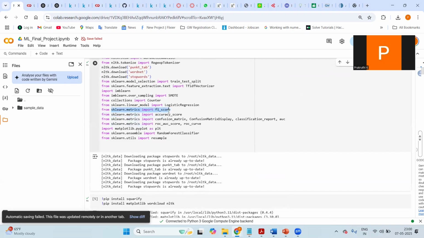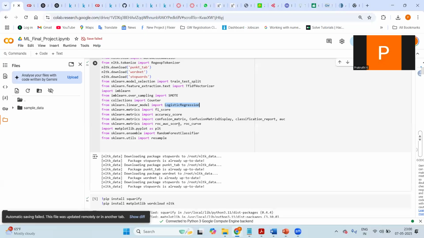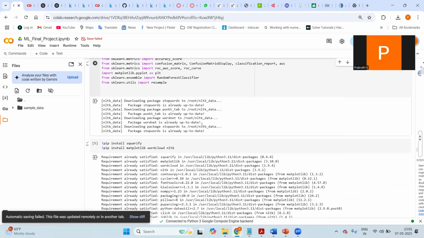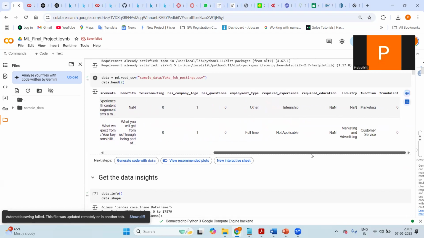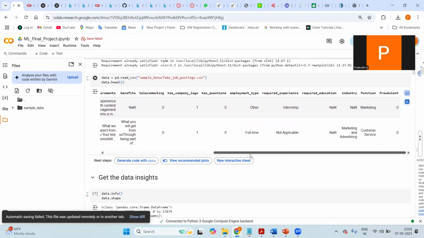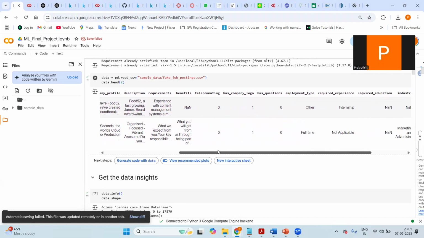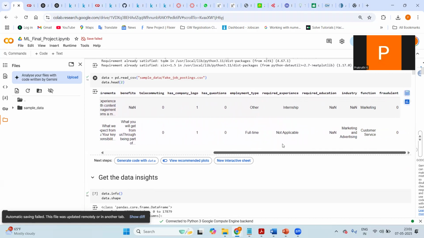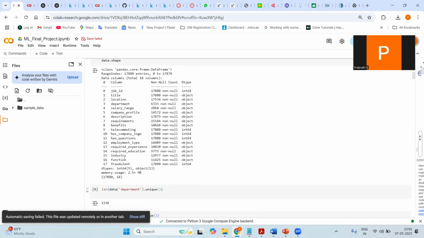We are mostly using the scikit-learn package to import all the machine learning algorithms as well as the evaluation metrics. And here is the dataset view without pre-processing, where we can see the title, location, department, salary range, and all the fields that are present in the data set. So these are the column names.